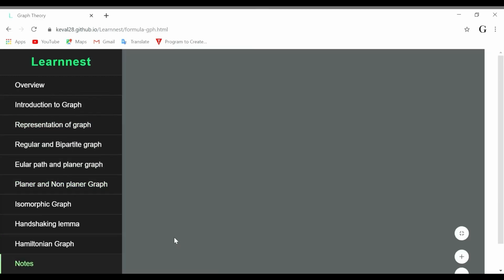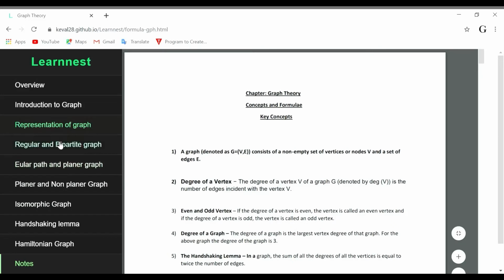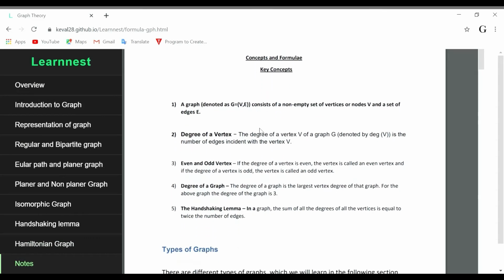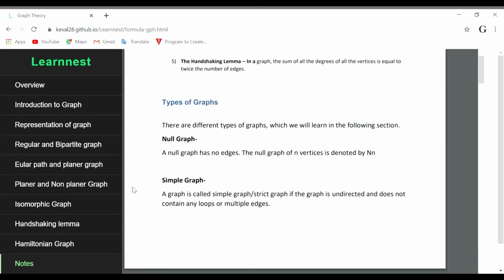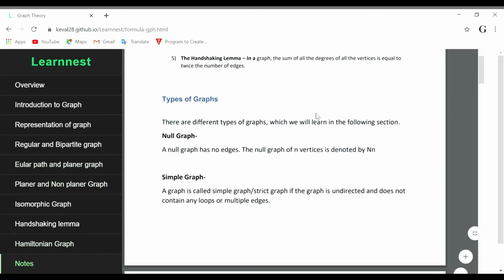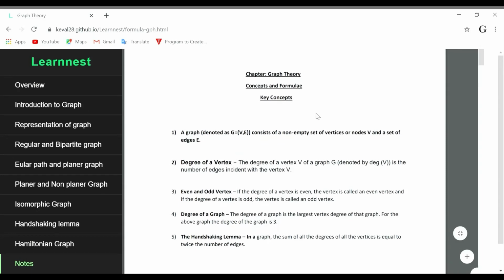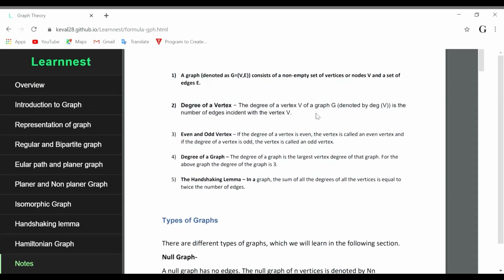And here, not only can you see the topic-wise videos, we have also included a revision type of material, like notes. Just click on it and you can see the whole concept and formulas of graph theory for revision purposes. After seeing all the modules, all the topic-wise videos visually, just for the revision part, click on the notes and you can get the concepts and the formulas of the key concepts of graph theory, just for revision purposes.